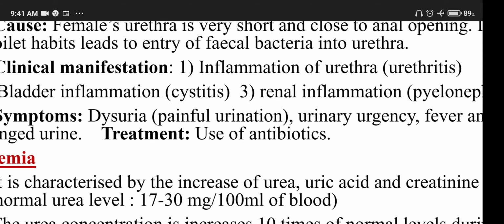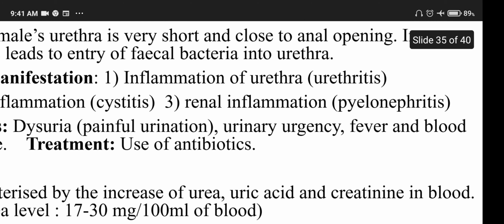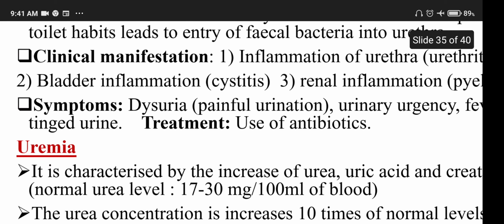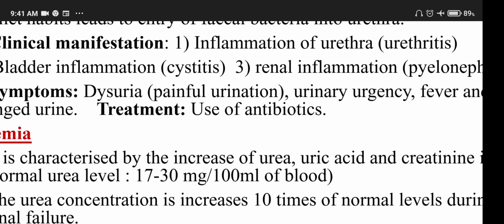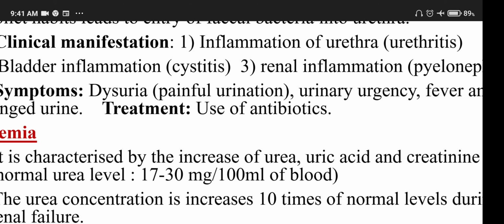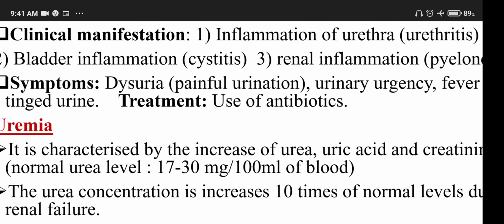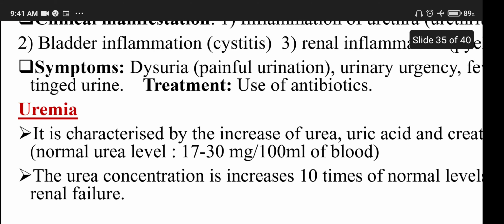The symptoms are dysuria, that is painful urination, urinary urgency, fever, and blood tinged urine with a bad smell. For treatment we have to take antibiotics.